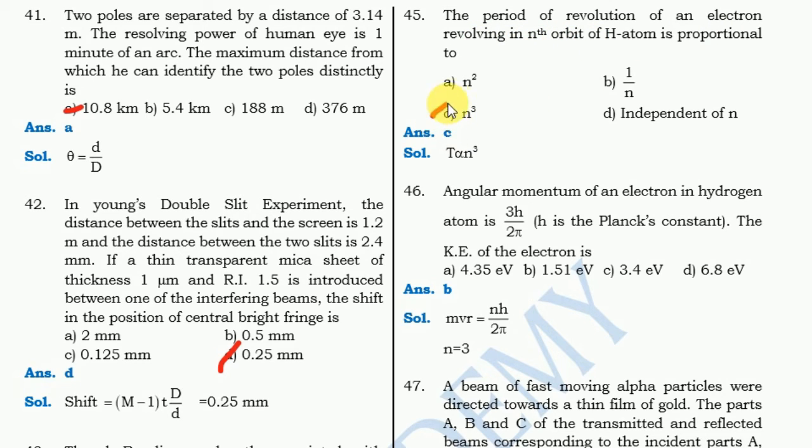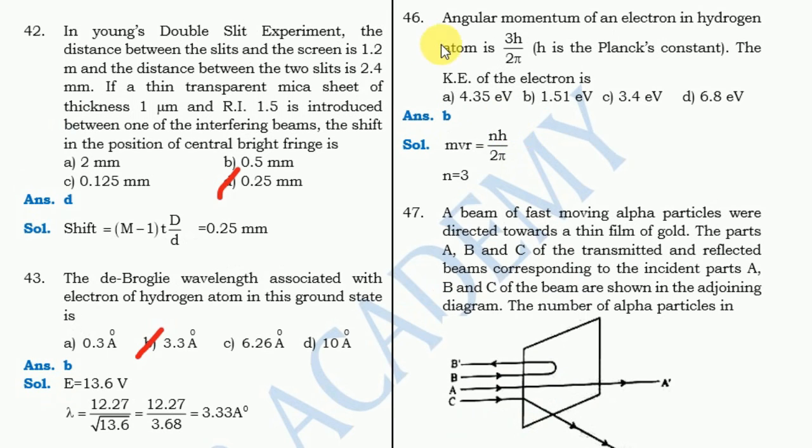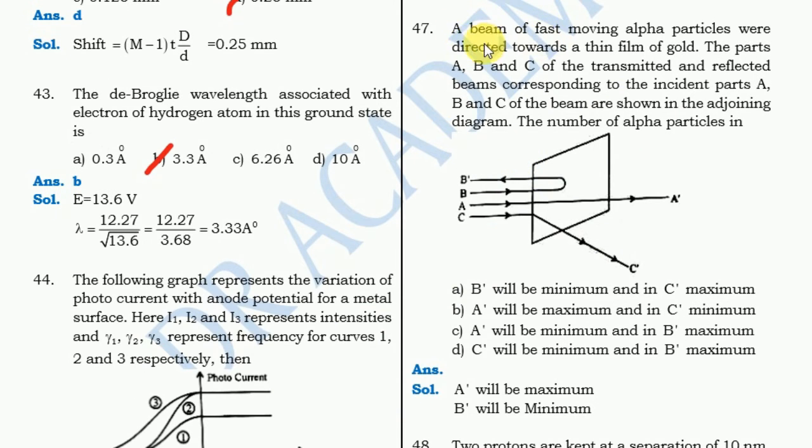Next question, angular momentum of an electron in hydrogen atom. For this question the correct answer is 1.51 eV. Next question, a beam of fast moving alpha particles. For this question, this answer is also very confusing, please comment below.